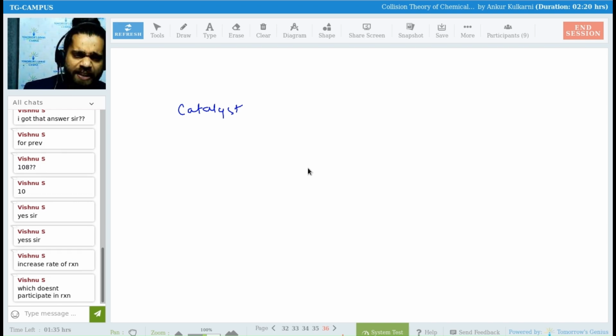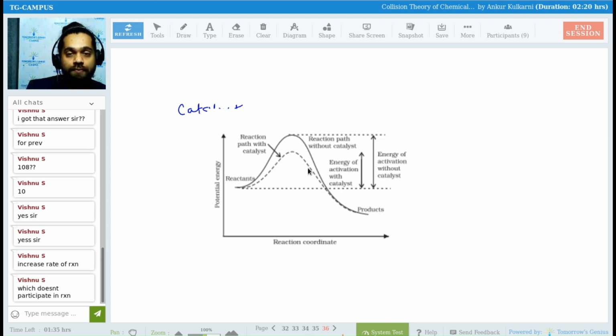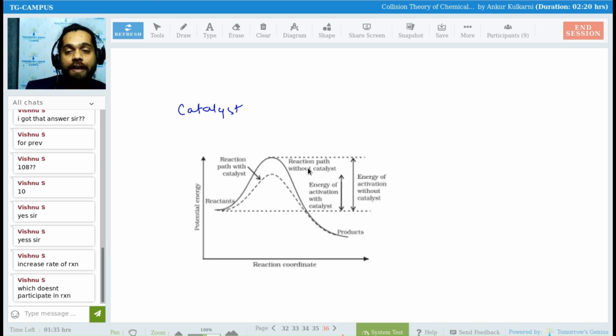Which does not participate in reaction. Netra, Akash, what is a catalyst? Increases the rate of reaction.